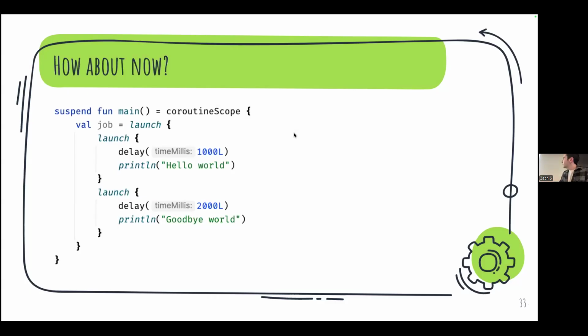Okay. So now if I remove that cancel, what do we think would happen?